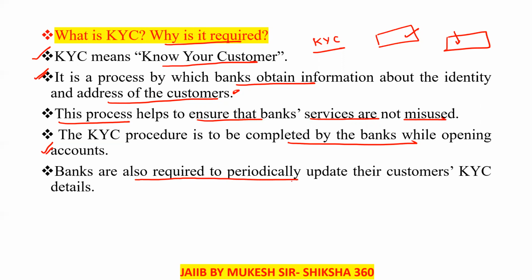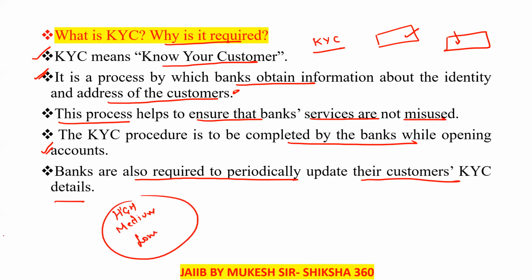Banks are also required to periodically update their customers' KYC details. Customers are classified into three parts: high risk, medium risk, and low risk. For high risk, KYC details have to be updated after 2 years, medium risk after 8 years, and low risk after 10 years. This is the time period for which KYC is to be periodically updated, as per the guidelines from the RBI.